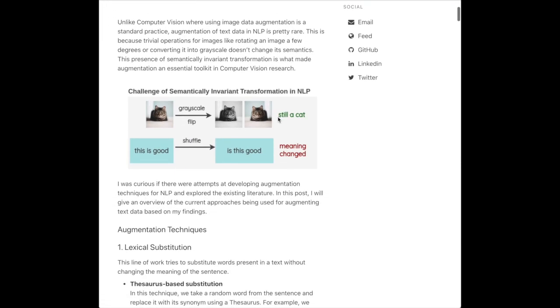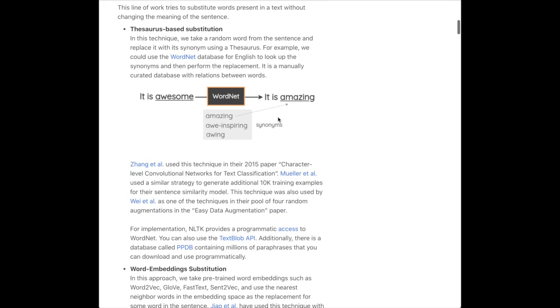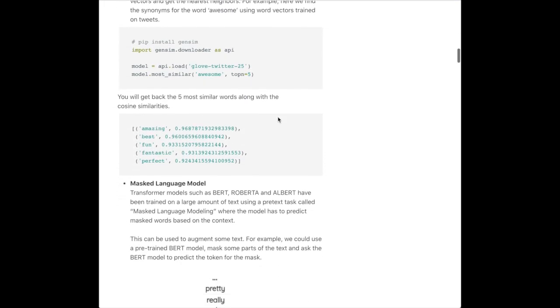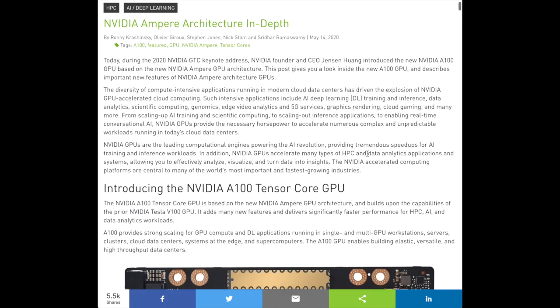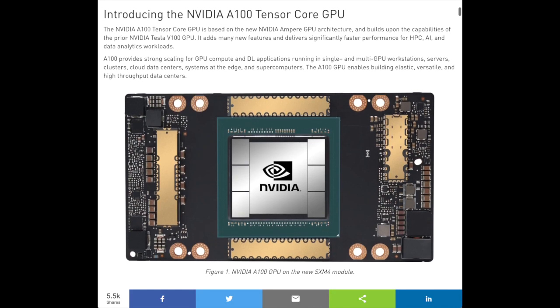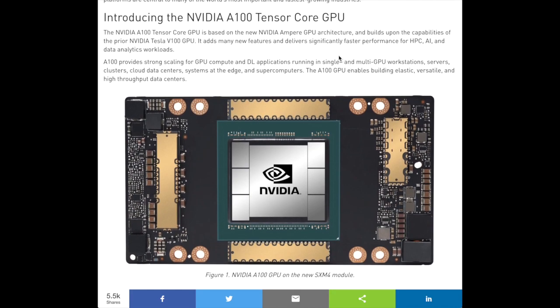Then we'll look at data augmentation for NLP, a really great visualization of what's been tried to augment datasets for natural language processing. Then we'll look at NVIDIA's Ampere architecture and the A100 GPU, particularly claims about how they're speeding up sparsity with respect to running the forward passes of these models.